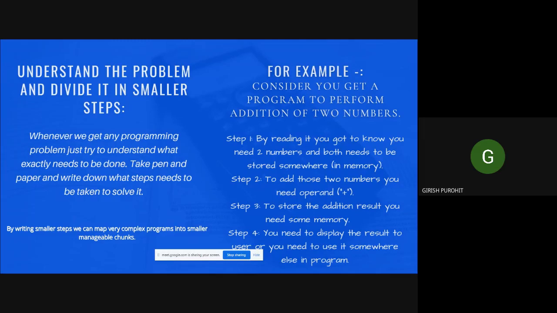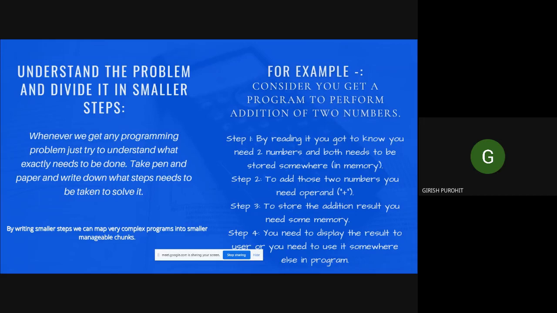For example, consider you are given a program to perform an addition of 2 numbers. From that question, we can get that we have to add 2 numbers. Therefore, the operator we will use is the addition operator. So first step, by reading it, we will get to know that we need 2 numbers, and both need to be stored somewhere.